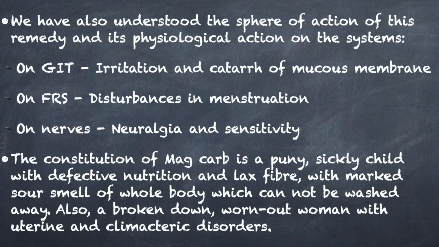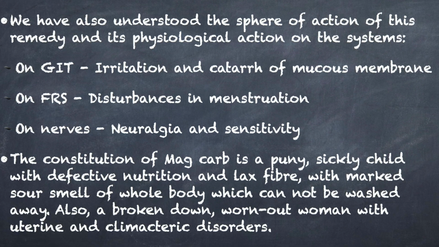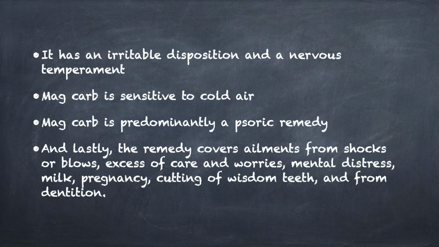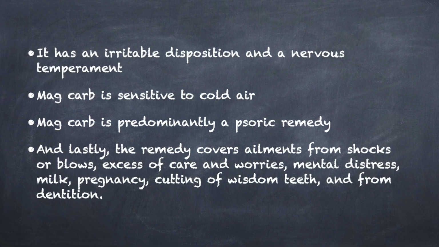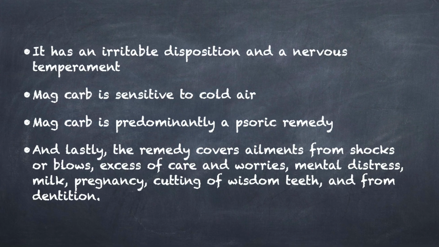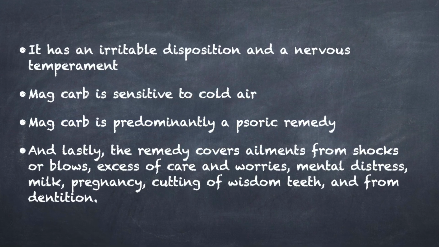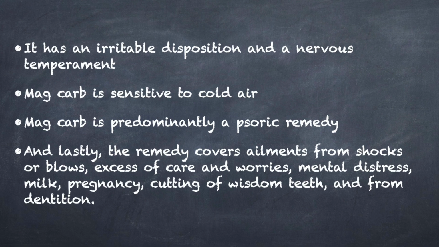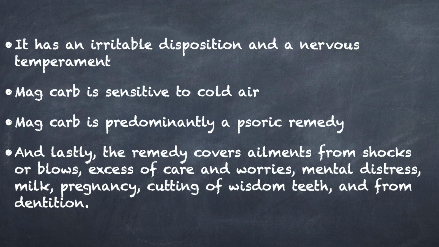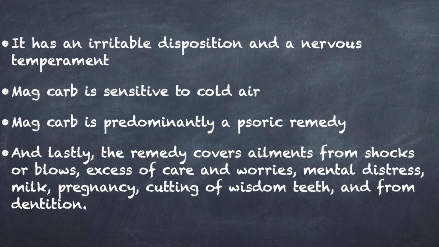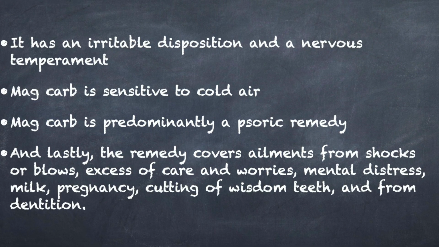The constitution of Mag carb is a puny, sickly child with defective nutrition and lax fiber, with marked sour smell of the whole body which cannot be washed away. Also, a broken down, worn out woman with uterine and climacteric disorders. It has an irritable disposition and a nervous temperament. Mag carb is sensitive to cold air. It is predominantly a psoric remedy. And lastly, the remedy covers ailments from shocks or blows, excess of cares and worries, mental distress, milk, pregnancy, cutting of wisdom teeth, and from dentition.